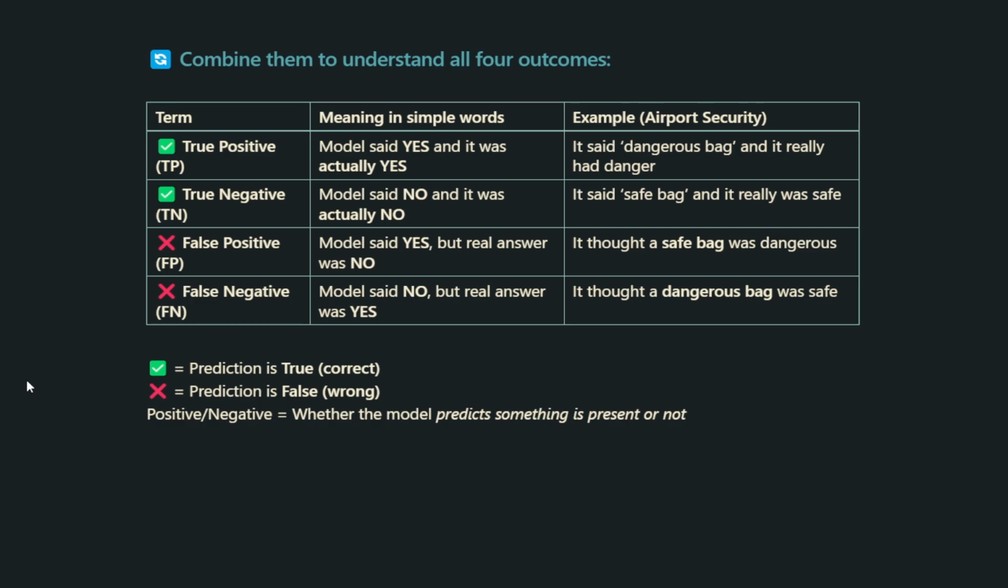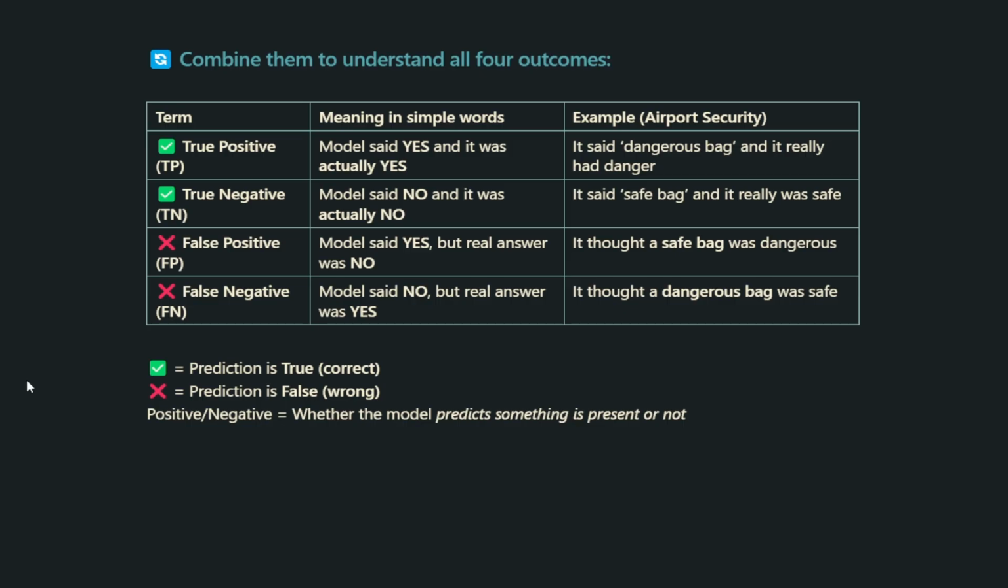True positive, the model predicted yes and the actual answer was also yes. For example, at the airport, the scanner said dangerous bag and the bag really had danger. True negative, the model predicted no and the actual answer was also no, meaning the scanner said the bag was safe and it truly was safe. False positive, the model predicted yes but the actual answer was no. In our example, the scanner thought a safe bag was dangerous. This creates unnecessary panic. False negative, the model predicted no but the actual answer was yes. That means the scanner said a dangerous bag was safe. This is the most dangerous mistake because a real threat gets through.